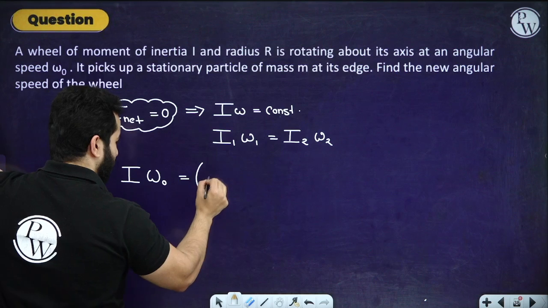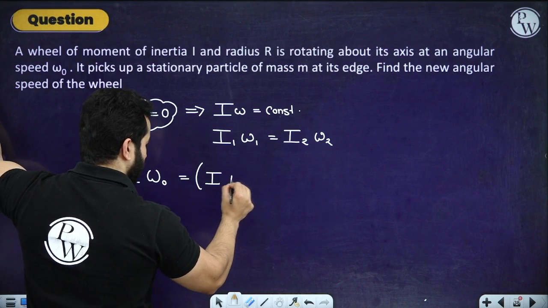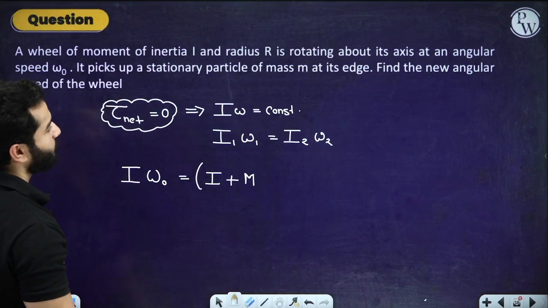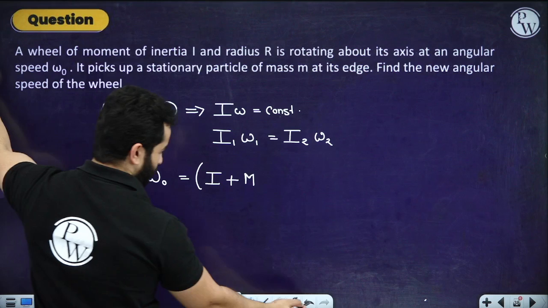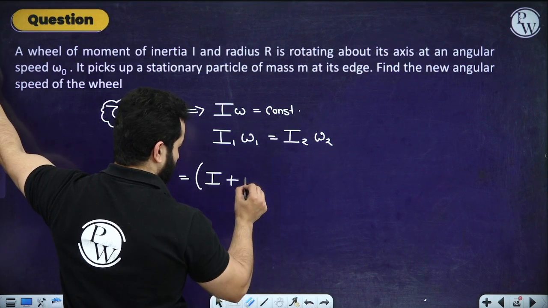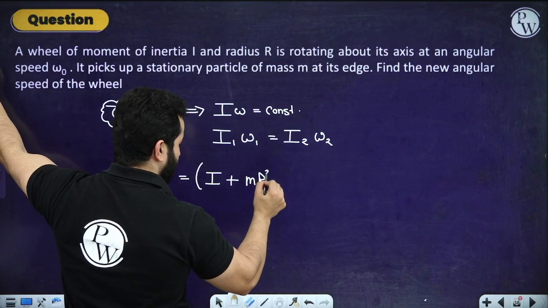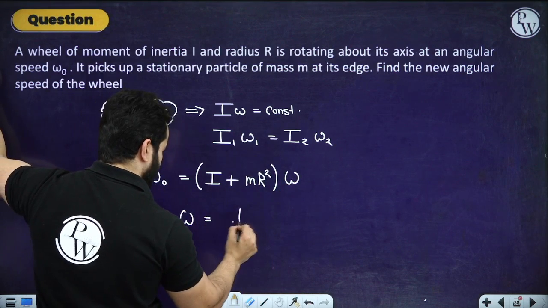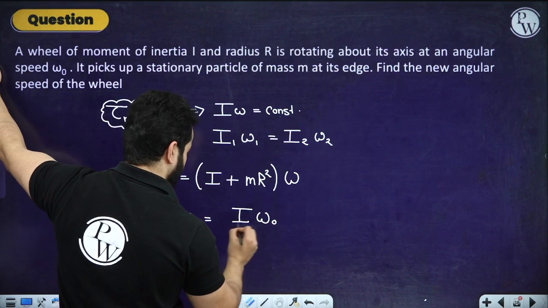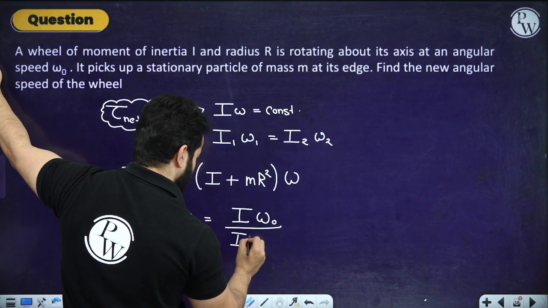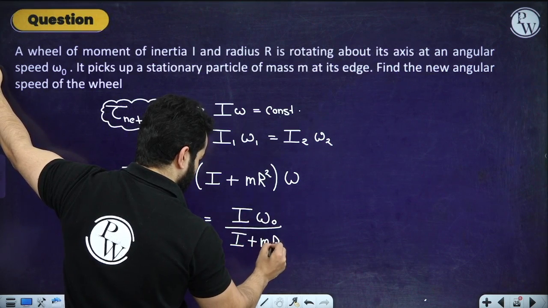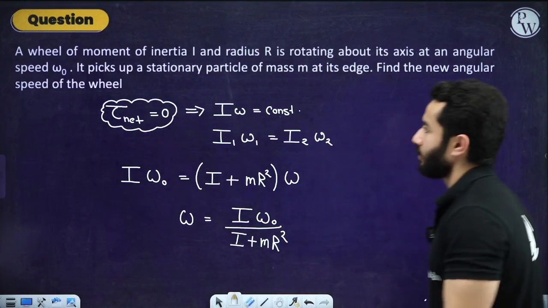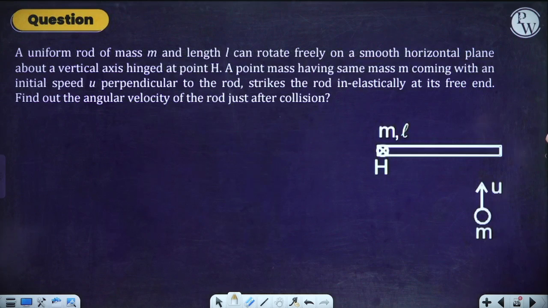Now the particle has stuck, so the moment of inertia of that particle is going to be m, small m, into r square, times omega. So omega will be equal to I omega naught divided by I plus m r square. This is going to be the final answer for this one. Moving on to the next one.